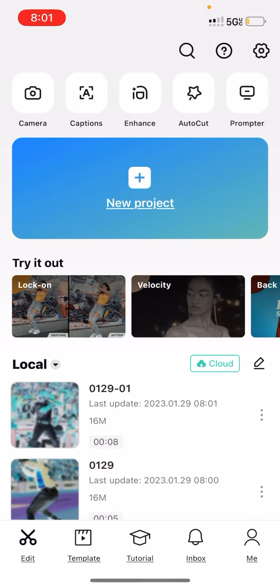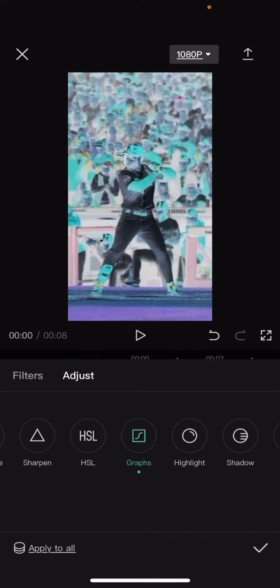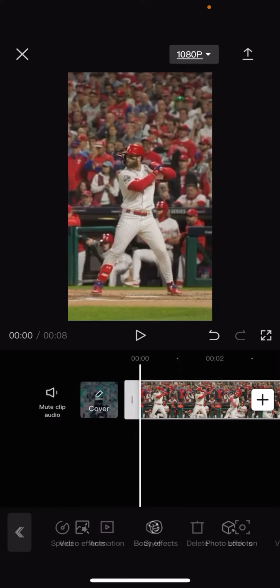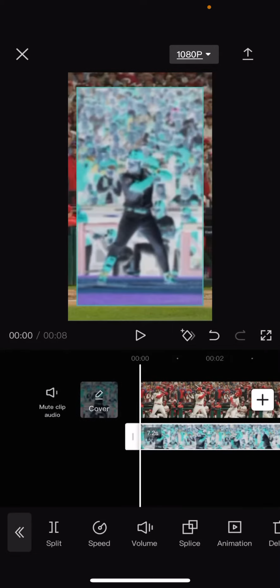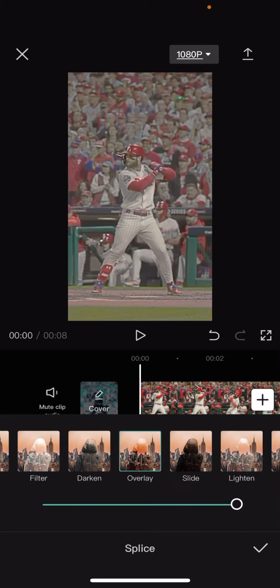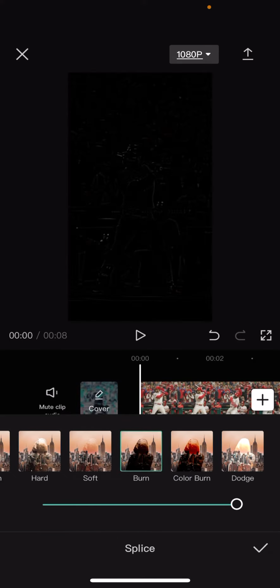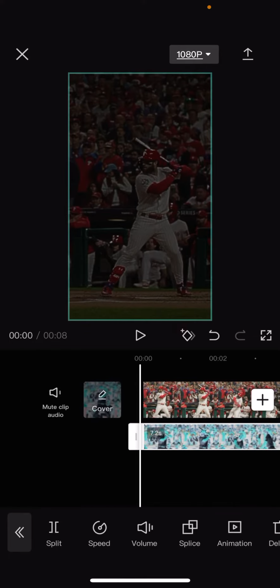Okay, now you're going to click on the video, delete what you just did. Okay, now you're going to go to overlay. Click on that overlay. You want to go to, no, not overlay. You want to go to burn. You want to put it on 70.